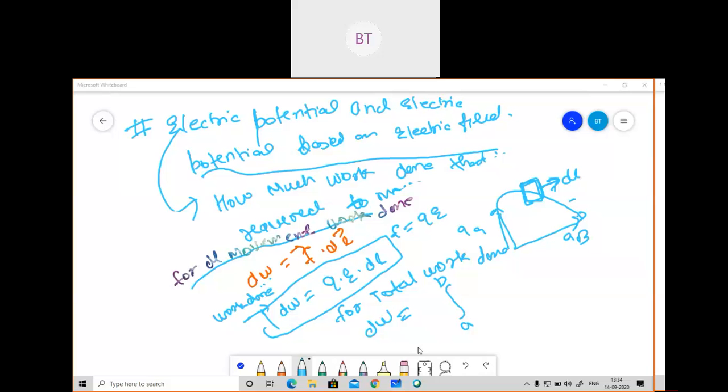So I've written this A and here B. Because what I'm doing here, I'm moving this charge from A to B, and I have put this integration here, and I will substitute the value, that is Q into E dot dl. So this will be the total work done for movement of charge from A to B. I think this is clear. Any doubt in this? How I have written this total work done? Is there any kind of doubt in this?